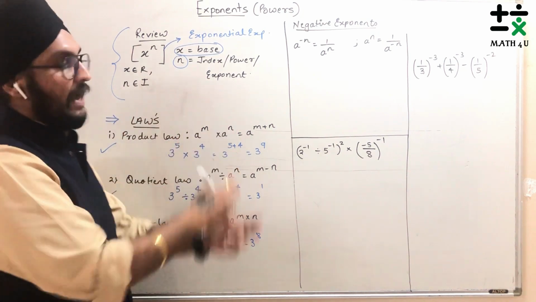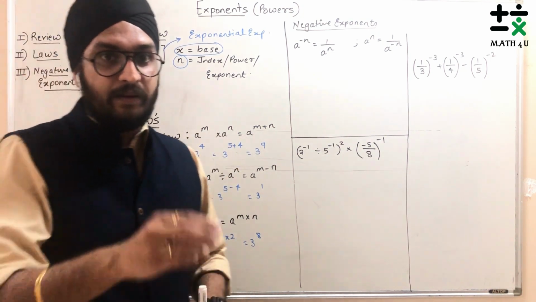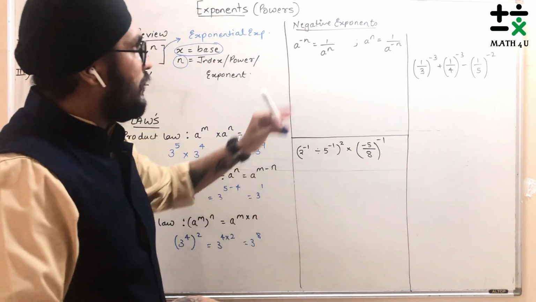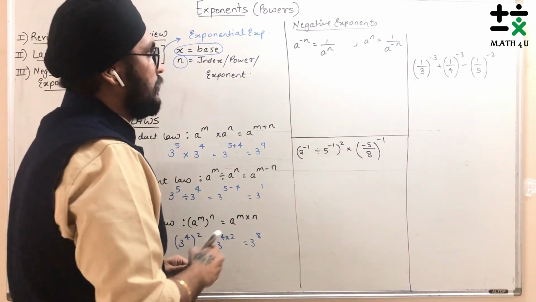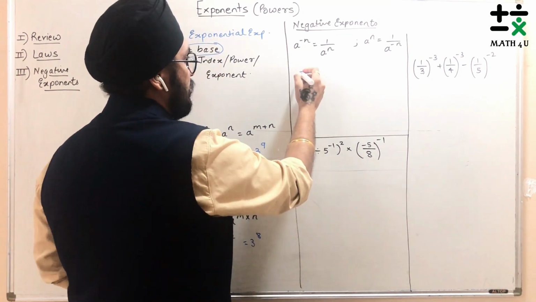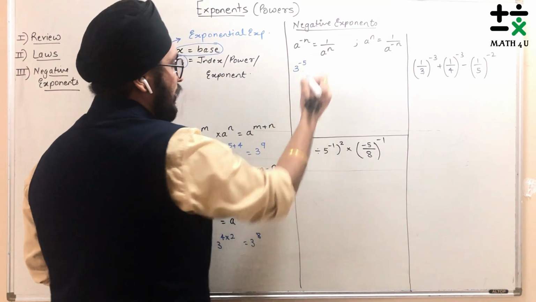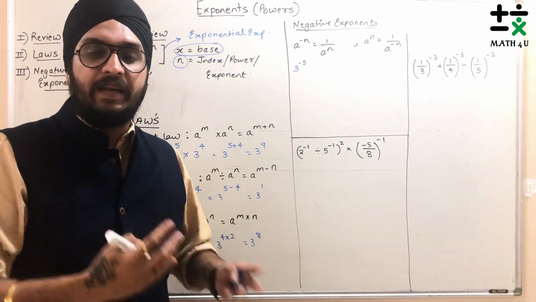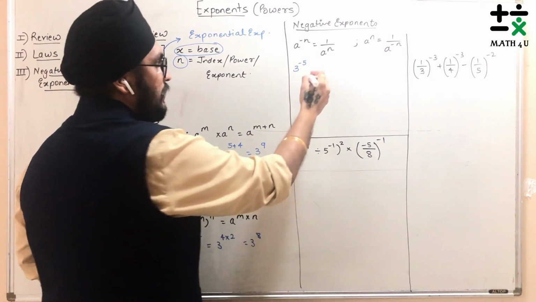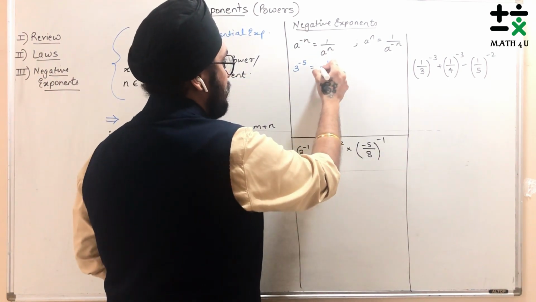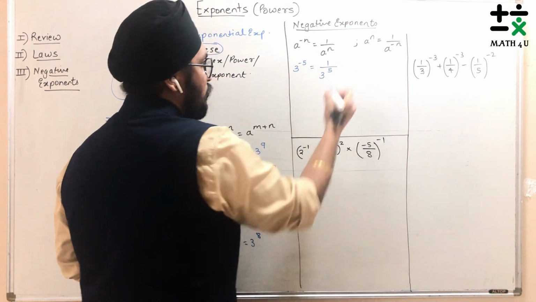Let's move on to the next topic, an important topic for exponents, and a little bit difficult for children. Correct? That will be nothing but your negative exponents. So what are negative exponents here? Suppose a raised to minus n is given, which is nothing but 1 upon a raised to n. Suppose the power is 3 raised to minus 5, the exponent value n is written as negative. So here, if you want to make the power positive, just make the reciprocal. So this will be 1 upon 3 raised to 5.